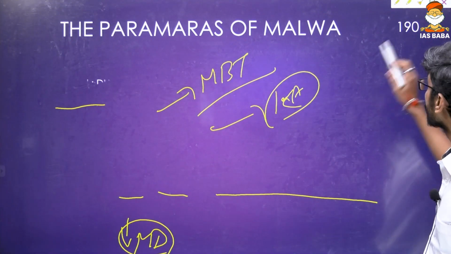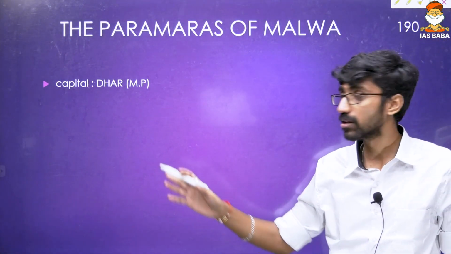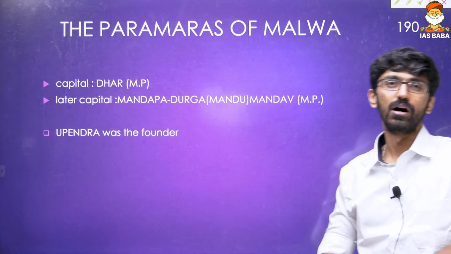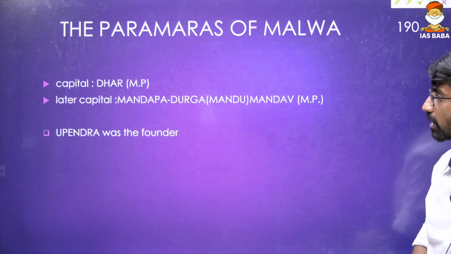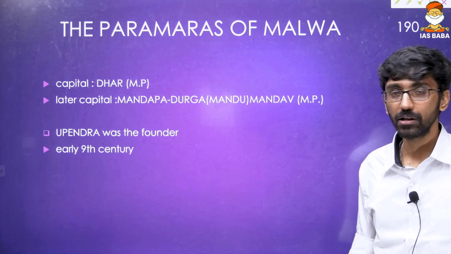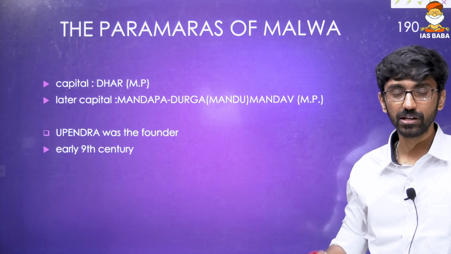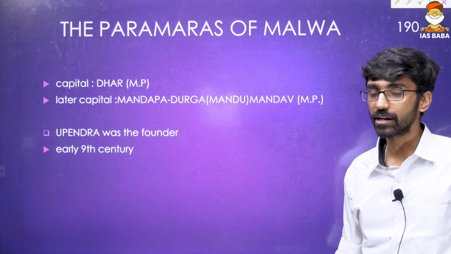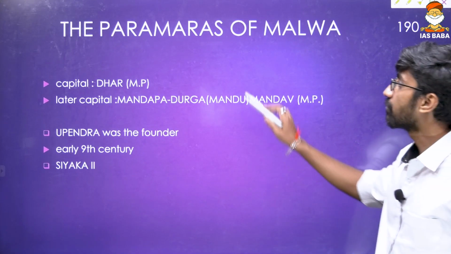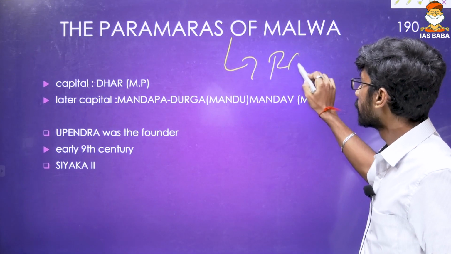Okay, and Paramaras of Malwa, that was also there in the answer options. Their capital was Dar, that is in Madhya Pradesh, and later the capital was Mandav, Madhya Pradesh, also called Mandapadurg. Upendra was the founder of this particular dynasty in the early 9th century. We're talking between 800 to 900, that is when this dynasty was established. And of course, they are Rajputs.